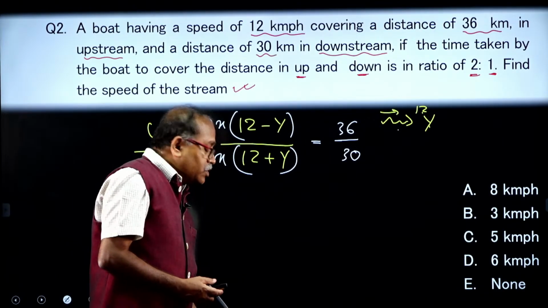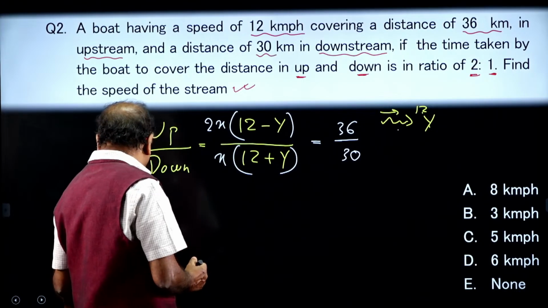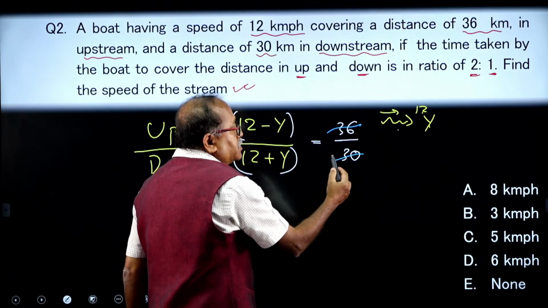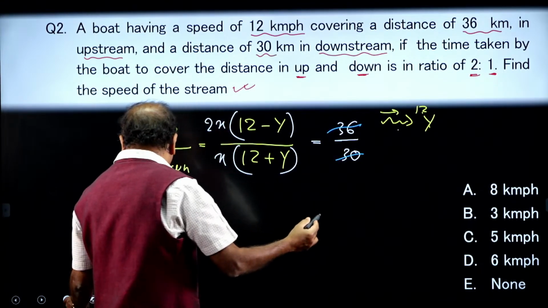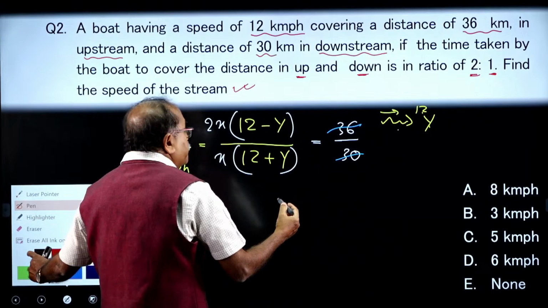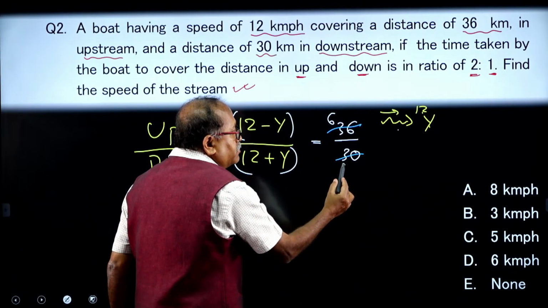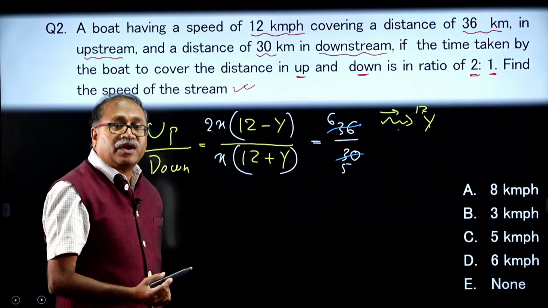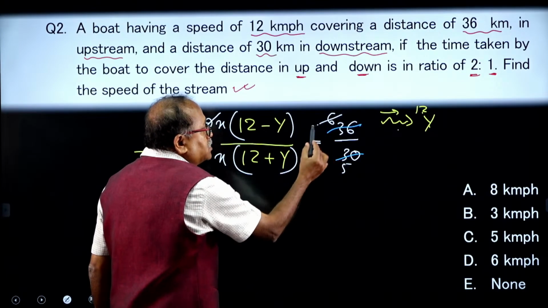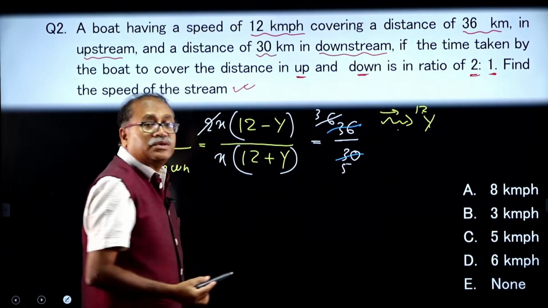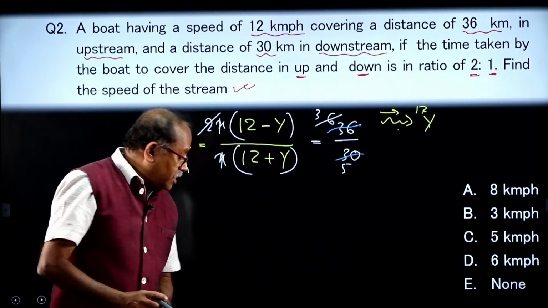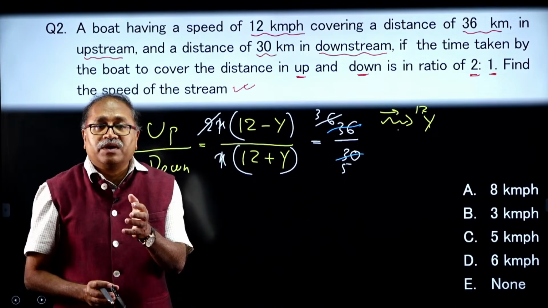Okay. So, let me solve this question at this point of time. Now, if I cancel this one, notice that with 6 it is getting cancelled. So, what do you get over here? You are getting this part as 6 times, and 5 times over here. Now, with this 2 I can cancel this 6 three times, and as x and x get cancelled, will I get the y value? I will definitely get the y value.